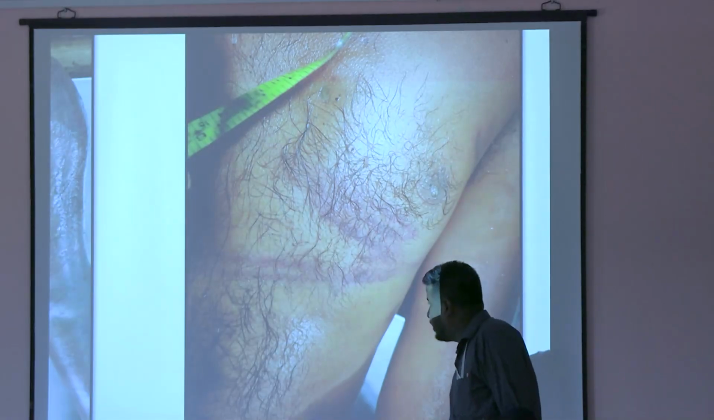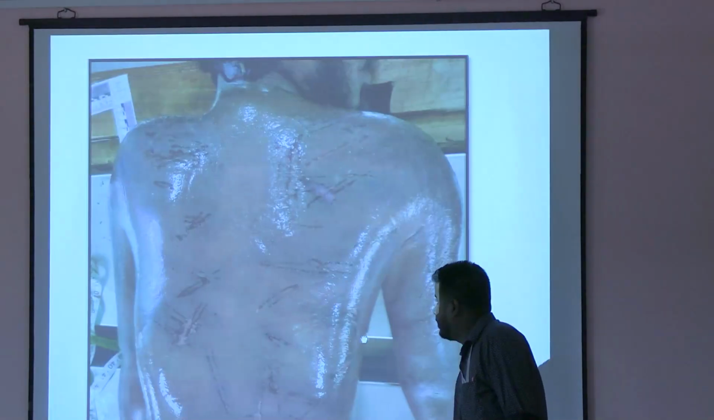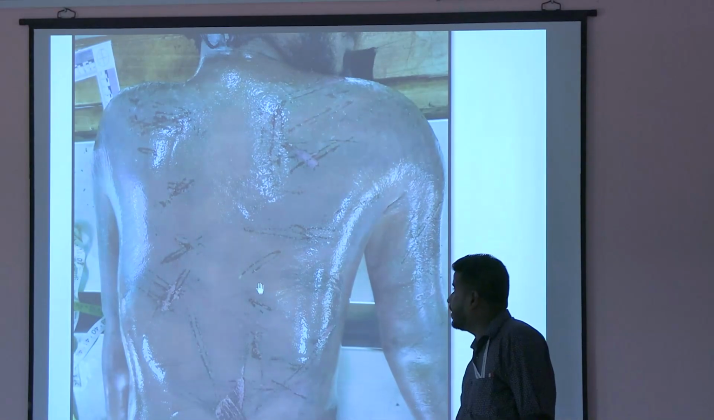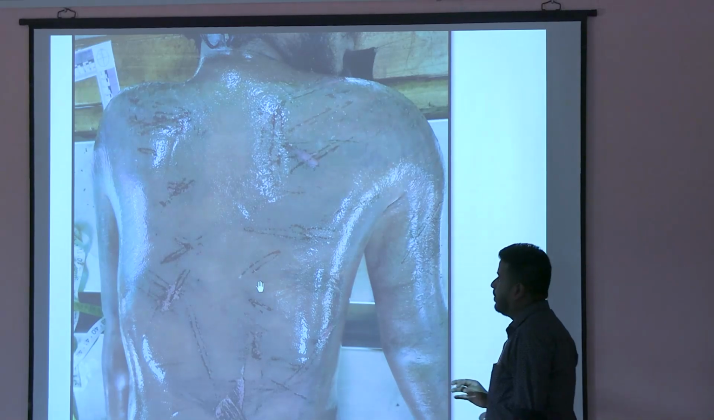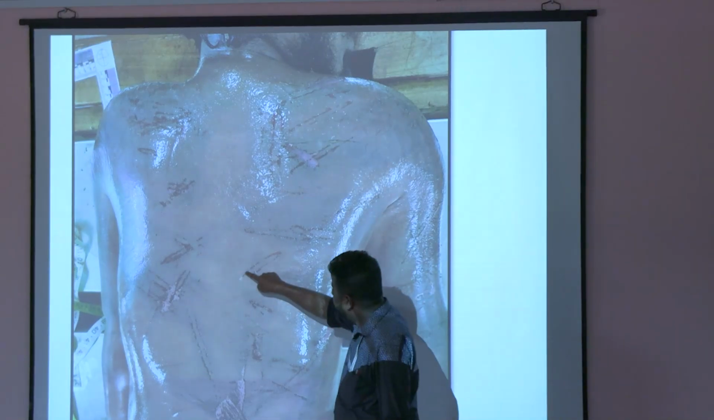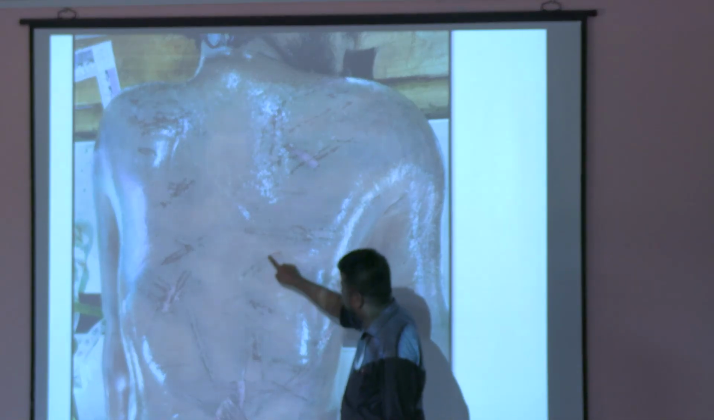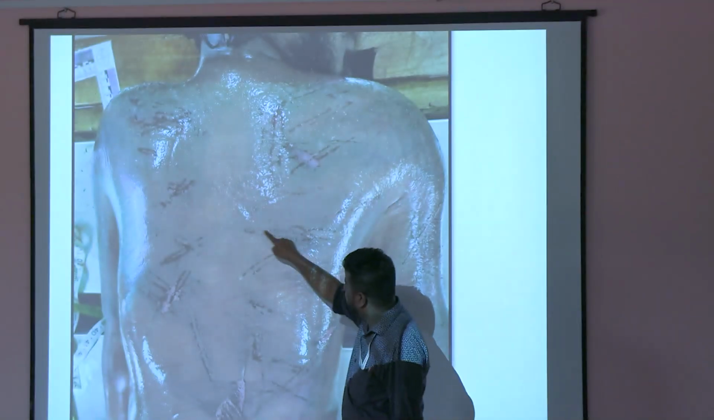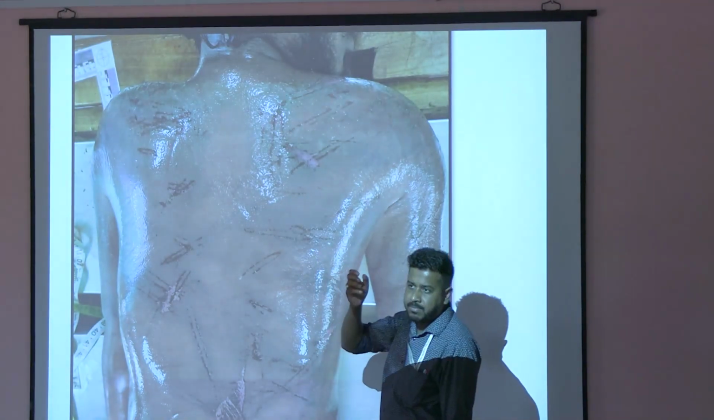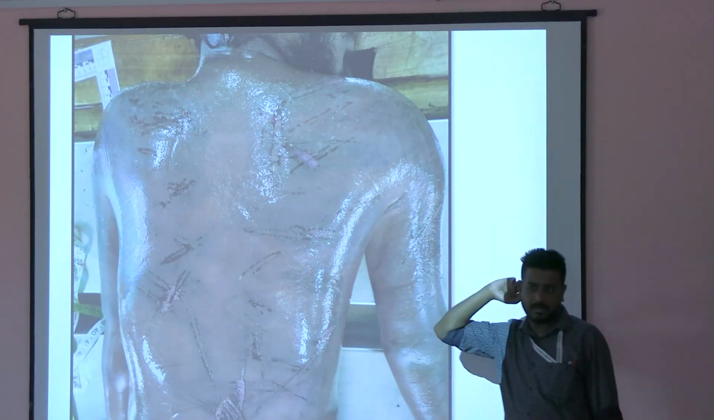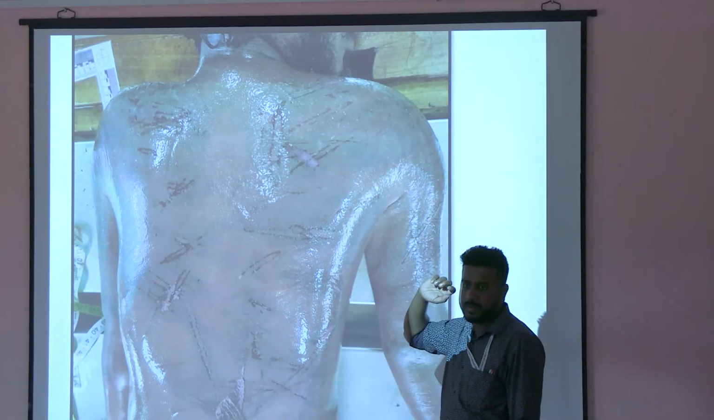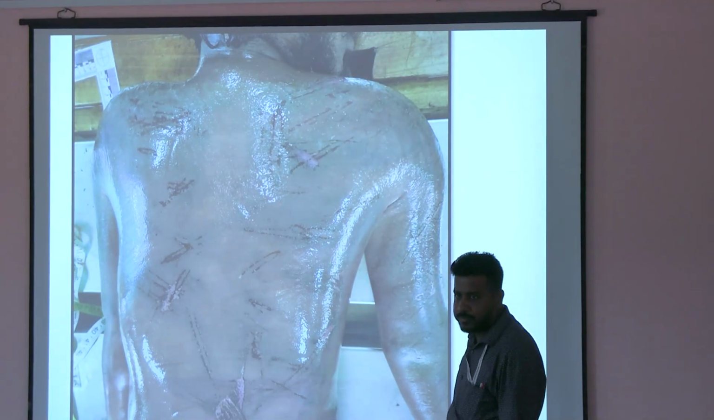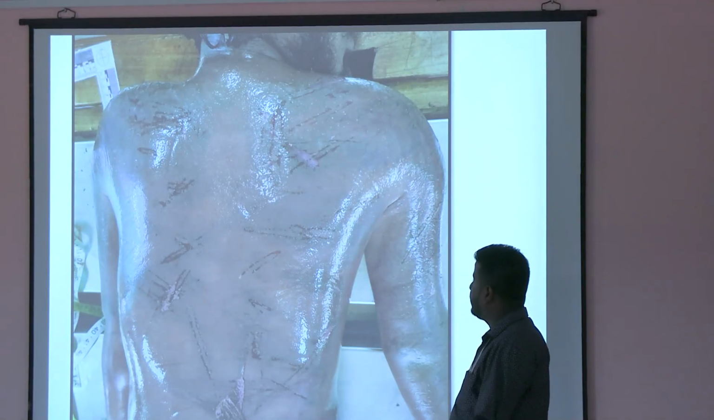Okay. Then at the back. It was a case of mob lynching. Here also there is one, here also there is one. Okay. In the middle there is a gap. They hit the back many times with a stick. Okay. Tramline bruise. That is a tramline bruise.